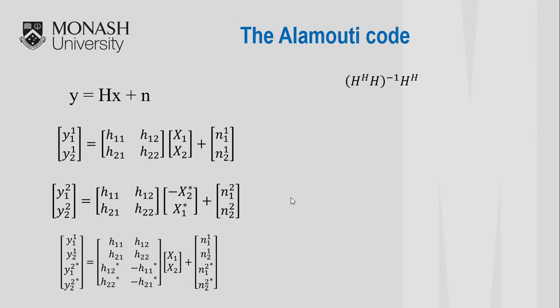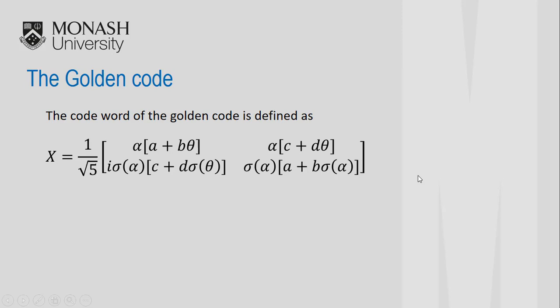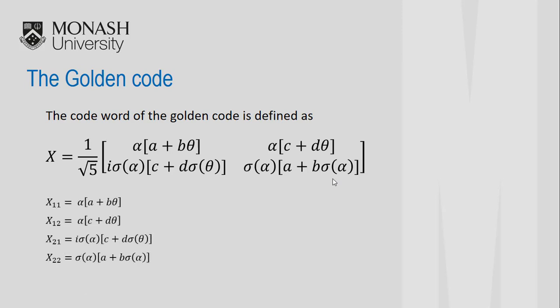Then we can get the estimate of the transmitted symbol is this. Now let's look at the golden code. The code word of the golden code is defined as below. To get a better understanding of the golden code, we put the code elements of the code word into x11, x12, x21, and x22. Where x11 means the symbol sent from the first antenna at the first time slot, and x12 means the symbol sent from the second antenna at the first time slot.